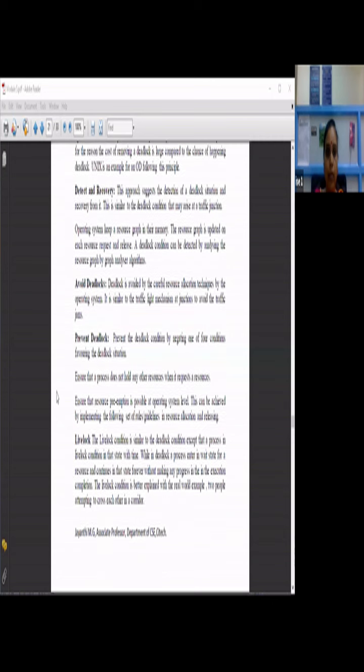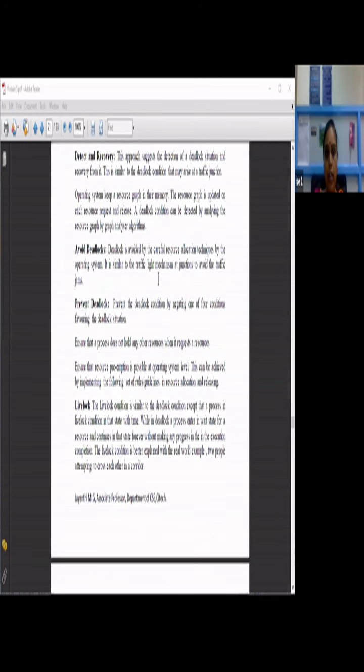Then avoid deadlocks. Deadlock is avoided by careful resource allocation techniques by the operating system. If you follow the scheduling algorithms and resource allocation to the processes carefully, suppose n number of processes are running, for which process how much time is going to be allocated for a particular resource. If you carefully allocate all these resources and it is properly handled, you will be able to avoid the deadlock conditions, like how you avoid traffic jams at junctions.